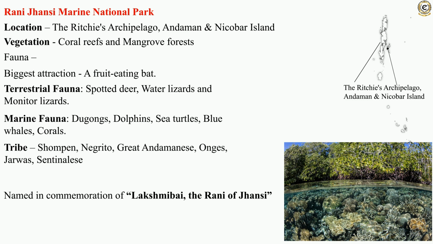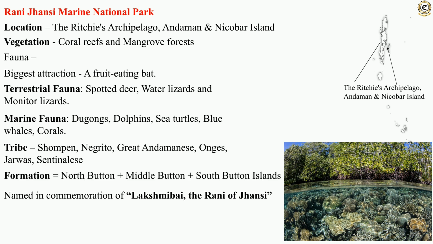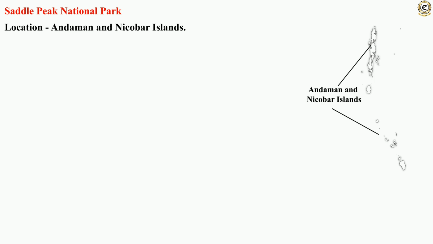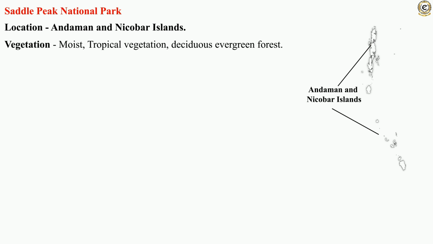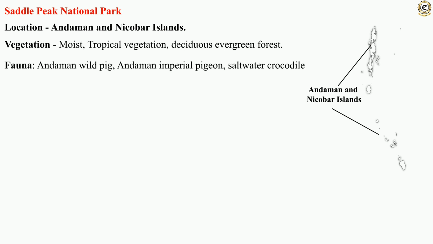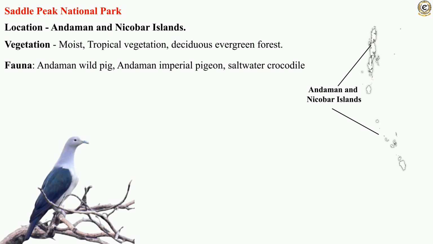One can find Shompen, Negrito, Great Andamanese, Onge, Jarawa, and Sentinelese tribal groups here. The national park has been formed by North Button, Middle Button, and South Button Islands. Saddle Peak National Park hosts moist tropical vegetation along with deciduous evergreen forest. The fauna includes the Andaman wild pig, Andaman imperial pigeon, and saltwater crocodile.